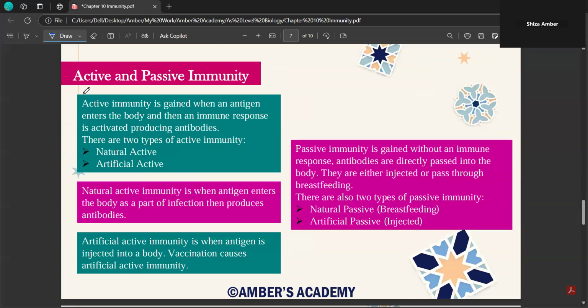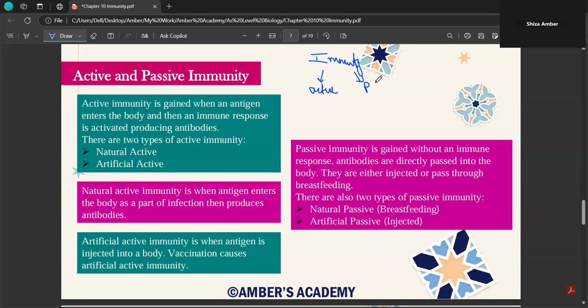There are two categories of immunity, active immunity and passive immunity. So we can make a classification chart as well. Okay, so there are two categories of immunity, active and passive.